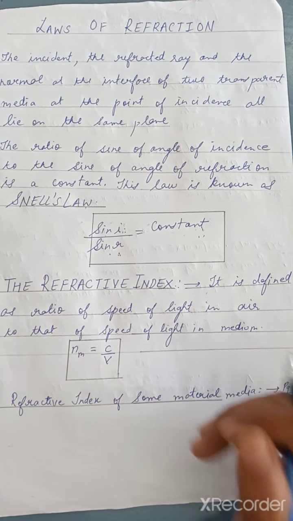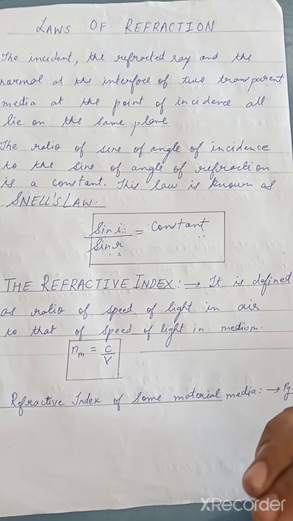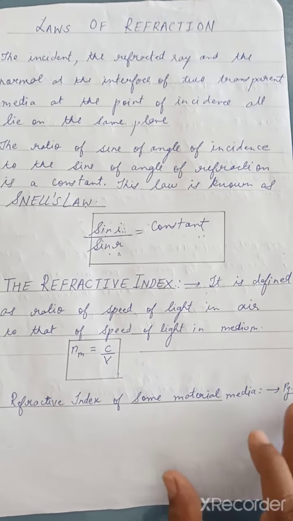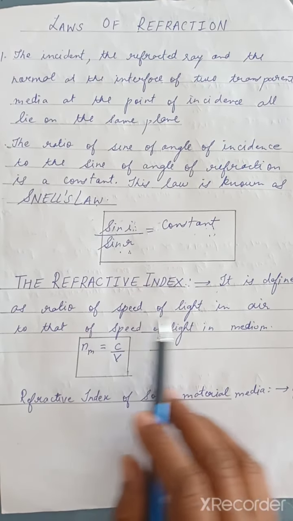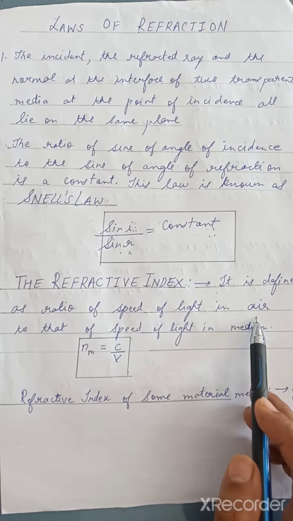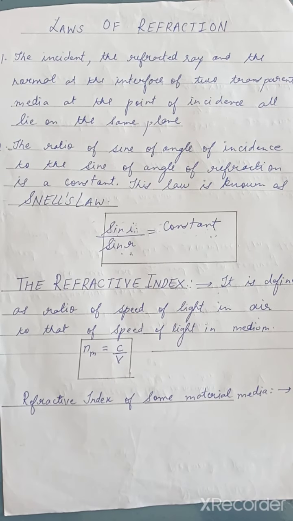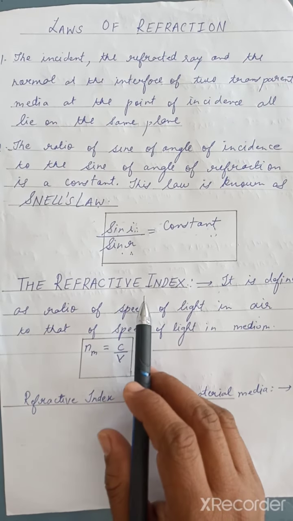Now what happened? The speed of the light will not remain the same, because the speed of light is different in different media. So here it is defined as the ratio of the speed of light in air to the speed of light in the given medium. So we are studying here the refractive index.